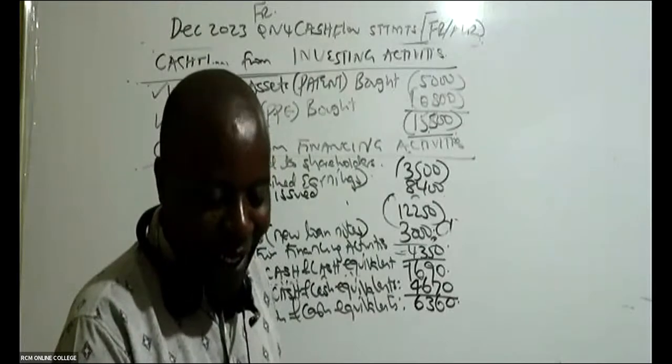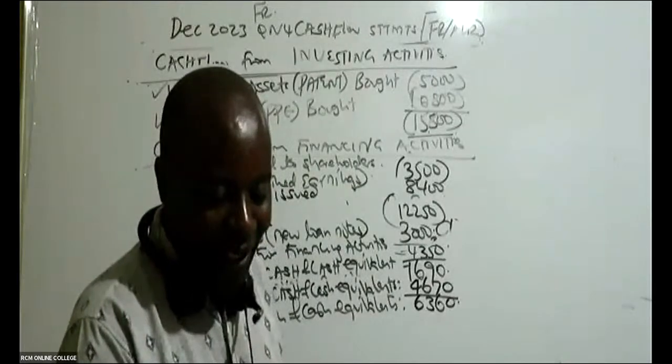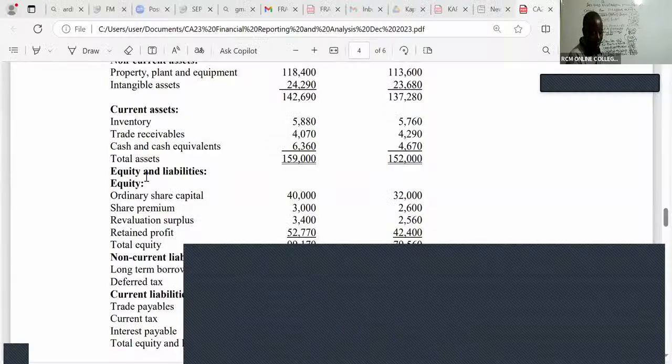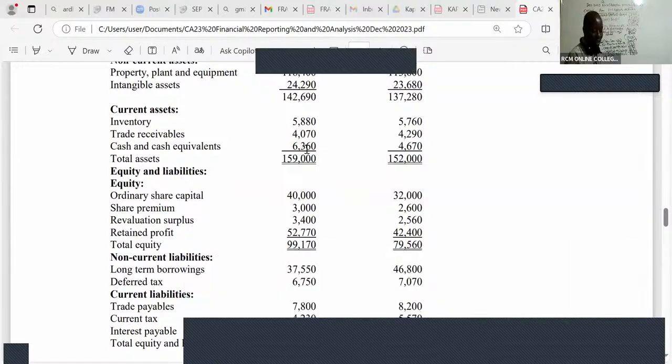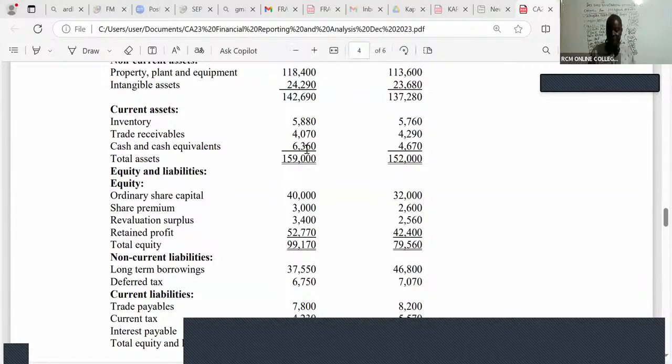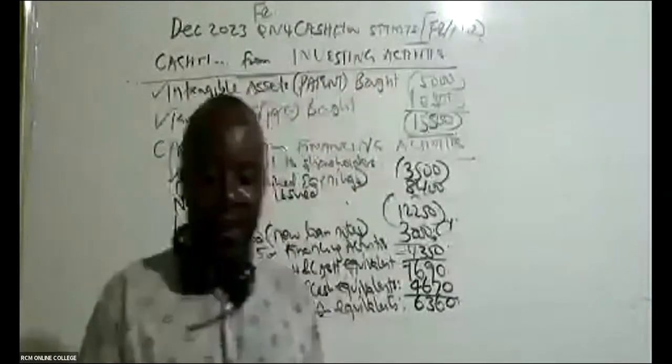Oh, yeah, great. So you can see, ladies and gentlemen, in this case here, our cash and cash equivalent for the following year is 6360. Let's clap for ourselves. I mean, ladies and gentlemen, we have done great. This 1 hour you have used very, very efficiently. Let's clap for ourselves. In Zoom, there is a place where you clap for yourself.